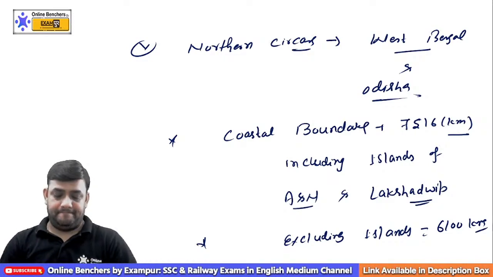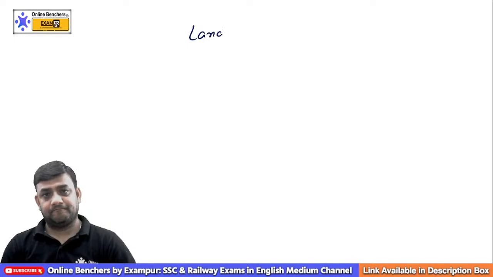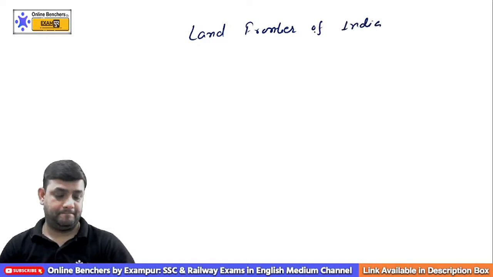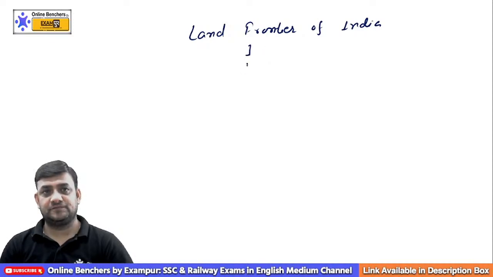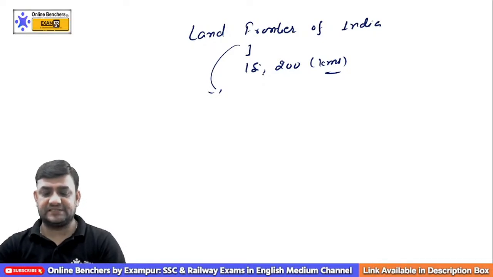Now we have the total land length, land frontier of India. This is how much? 15,200 kilometers. And what are frontiers? Can you please tell me?